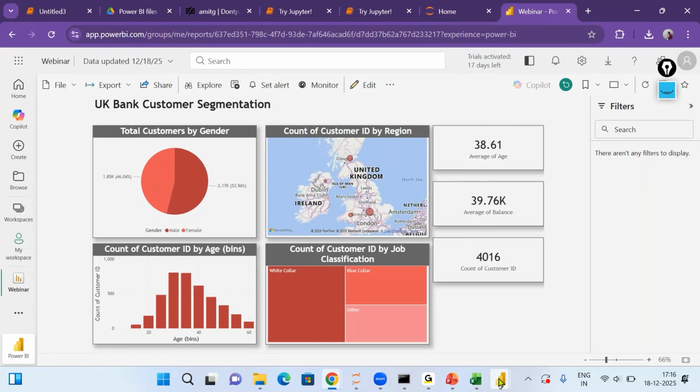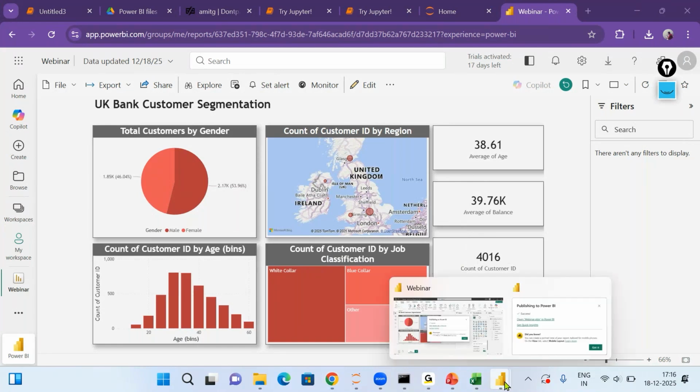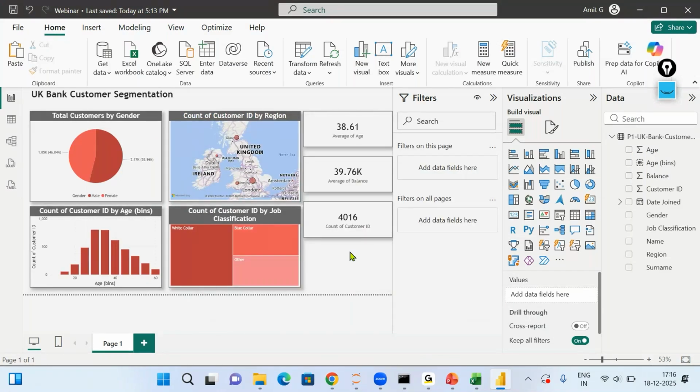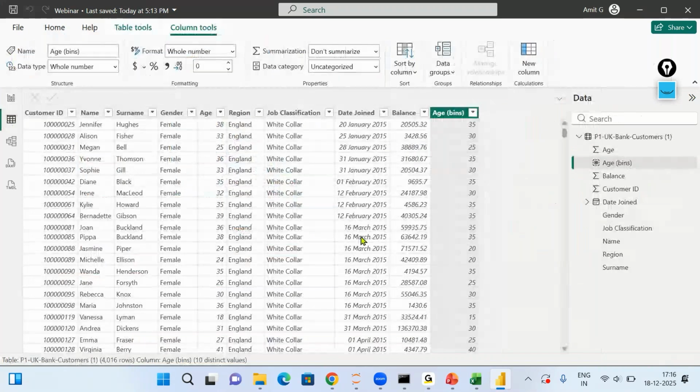Overall, what we have seen is that we built a report and then finally we have shared it also. In this report, we saw different types of visualizations. We have seen how we clean the data. On top of it, certain times it can happen that within your data, you want to do some calculations also. If you come to your data, you have the balance, but you want to calculate the interest. So in Power BI, you have all the mechanisms where you can add new columns based on your requirement.